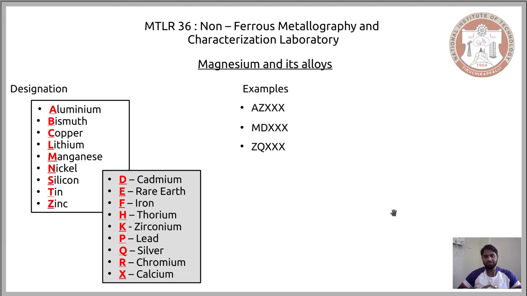So one example is AZ, the other is MD. It comprises manganese and cadmium. The other is ZQ, zinc and silver. So based on the succeeding or subsequent numbers that are involved in the designation, you will be able to understand the amount or the concentration of each of these alloying elements in the magnesium alloy that we are considering. So this is the designation that is adopted to express the alloys of magnesium.